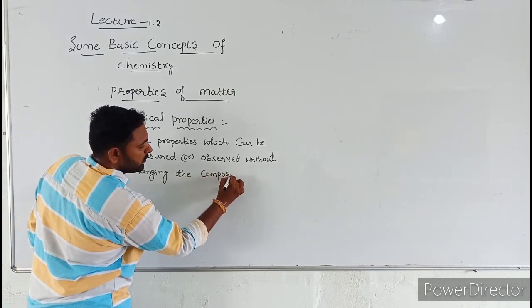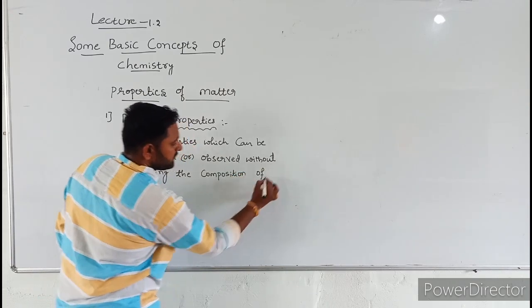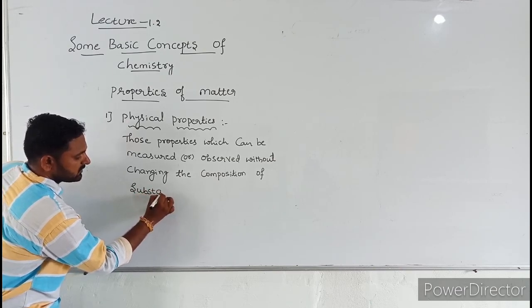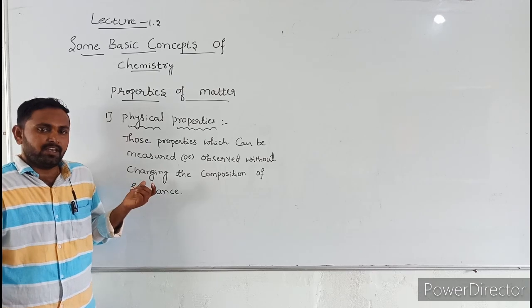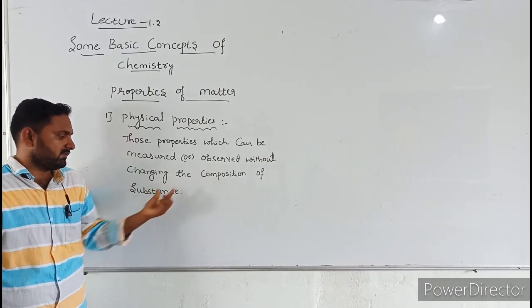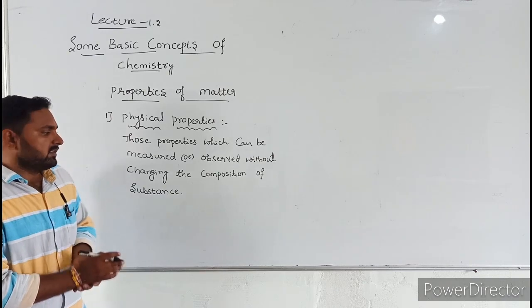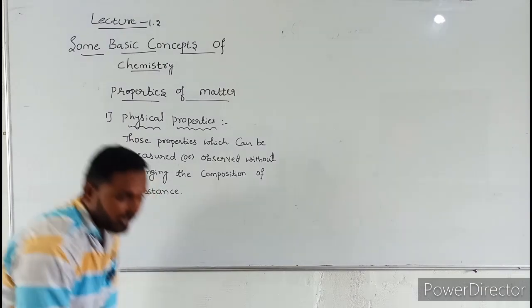If a chemical reaction takes place, then only the composition of substance will change. If a chemical reaction does not take place, then the composition of substance will not change.